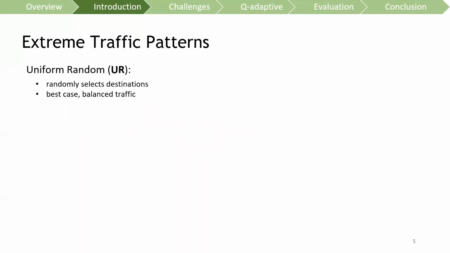Dragonfly routing is usually evaluated under 2 extreme traffic patterns. In the uniform random pattern, each node selects randomly its destination. UR pattern is considered as the best case on Dragonfly system because in the system, network traffic is evenly distributed.